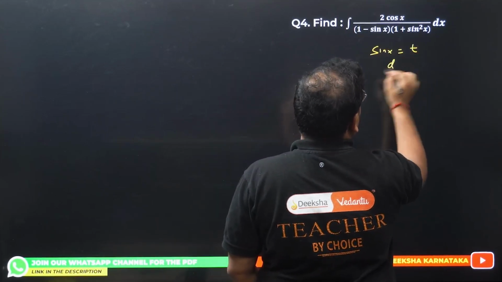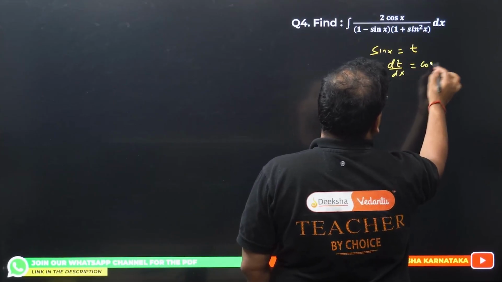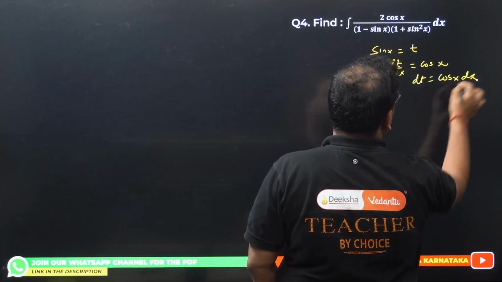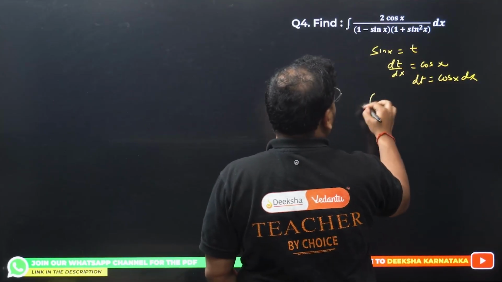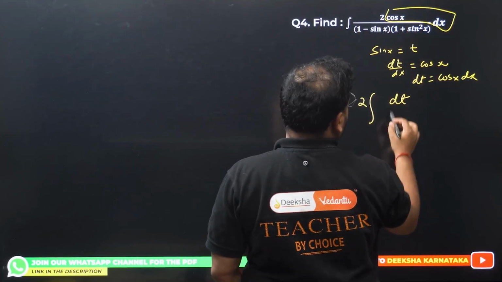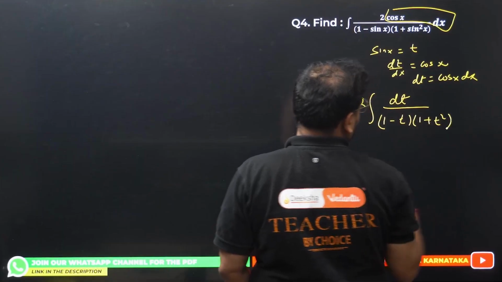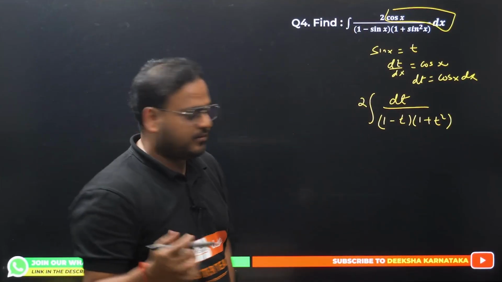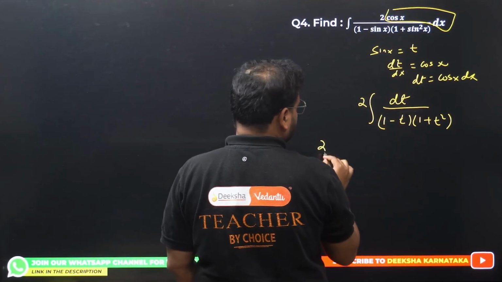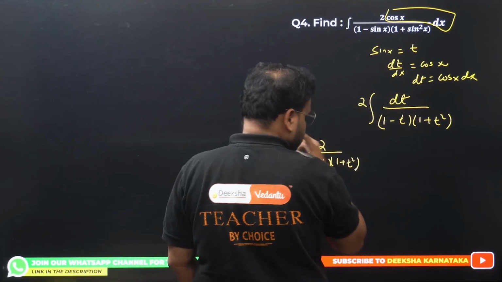Please check, dt by dx is cos x. From here I get dt equals cos x dx. Substitute over here: 2 is a constant outside. Cos x dx becomes dt, and we have 1 minus t and 1 plus t square. You can apply partial fraction to this. Of course, have a look. 2 is a constant outside. I'm going to go with this only. 1 minus t and 1 plus t square.